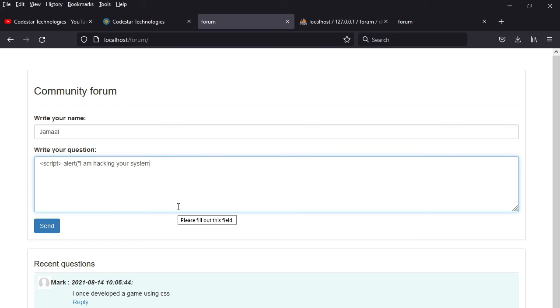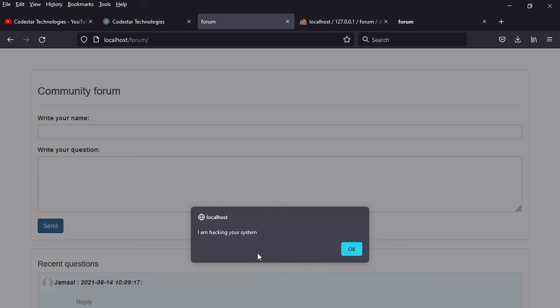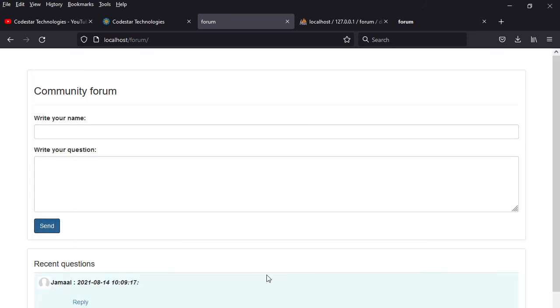So if you're not aware of how you can hide this kind of stuff, it's very, very important you make sure your system is secure. And you can write a script like that. So we have got script, and close the script, something like that. Then I post. So you can see, instead of doing that, now it keeps on looping like that.